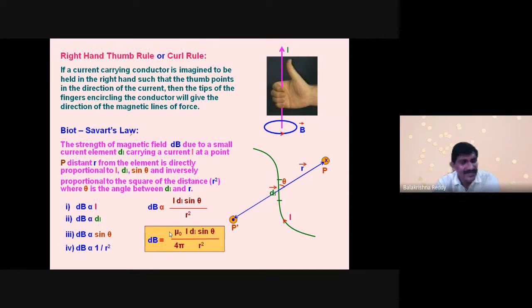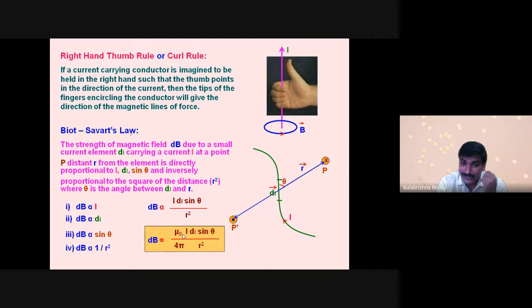What is the mu naught here, sir? Whereas in Coulomb's law, we have epsilon naught. There it is the permittivity of free space. Here we say it is mu naught, the permeability of free space. Since we are working in a vacuum or air, we take it as the permeability of free space.